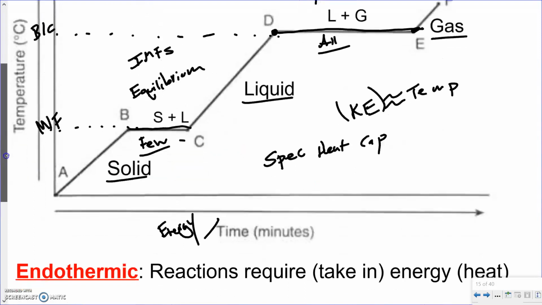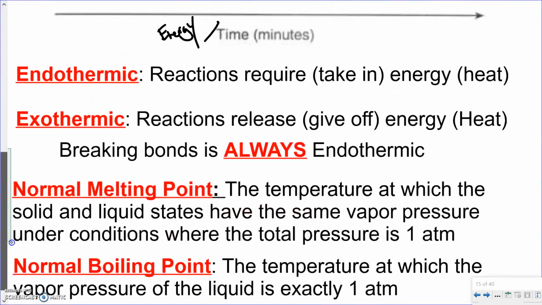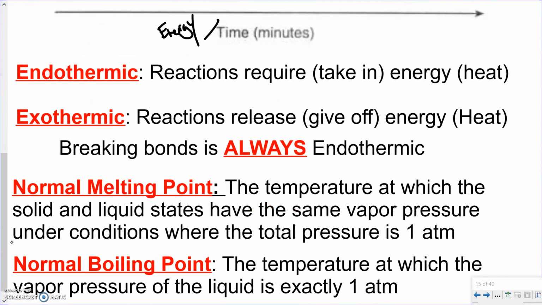Okay, so just some more definitions. So we already know these terms, endothermic and exothermic. Endothermic means it's taking energy in. This is the breaking of our intermolecular forces, requires energy, so endothermic. Exothermic is giving off energy. This is when the bonds are forming, they're going to be releasing energy, and we'll talk a lot more on that giving and taking energy when we talk about thermochem, because this is dealing with both potential and kinetic energy, and is fairly complex, so we'll deal with that a little bit later.